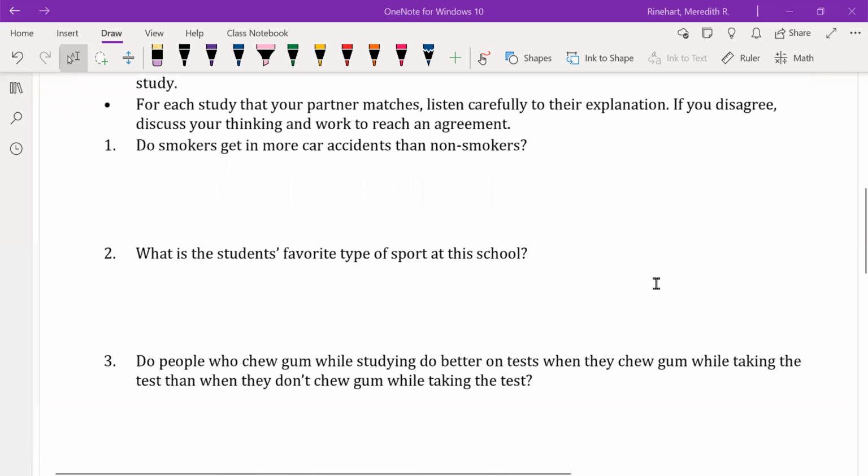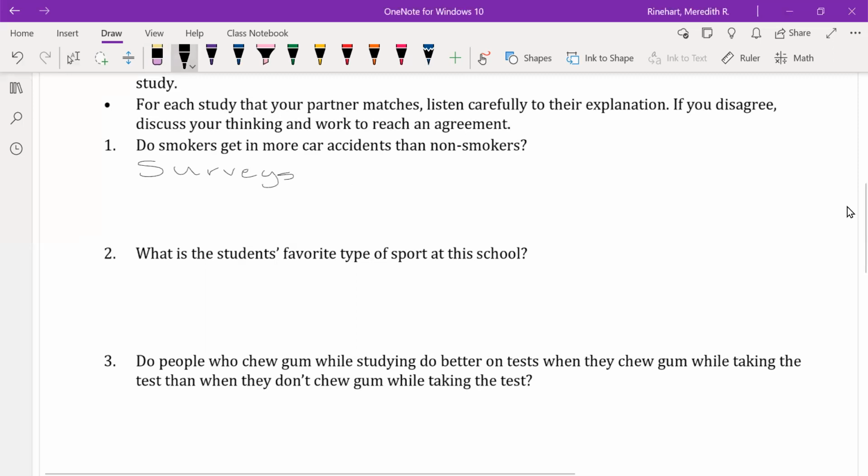Do smokers get in more car accidents than non-smokers? The first thing was it can't be an experimental study because it would be unethical to ask a group of people to smoke. Observational studies would be difficult because you would never actually observe a crash, and police reports probably won't say if a person was smoking or not. Therefore, the only way to do this problem would be a survey. Surveys would directly ask someone whether they thought that they smoked and caused a car accident, and therefore they would get real data from a person.